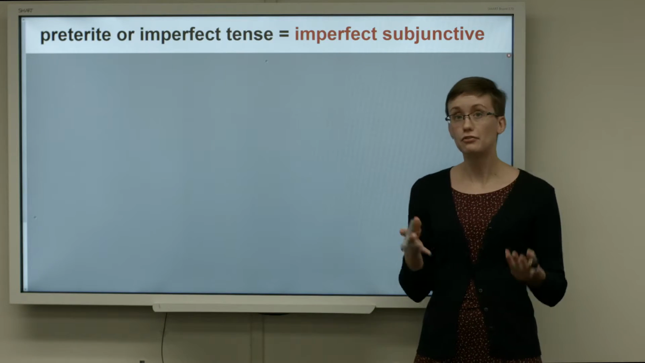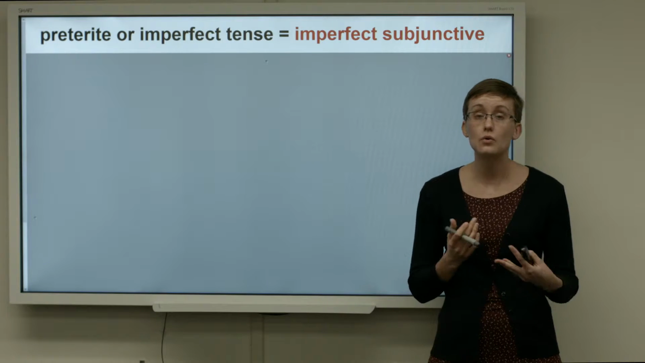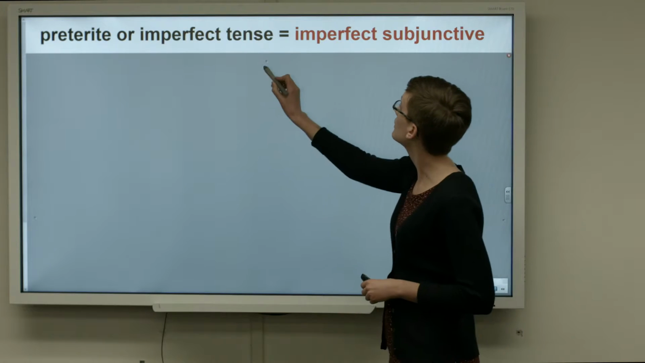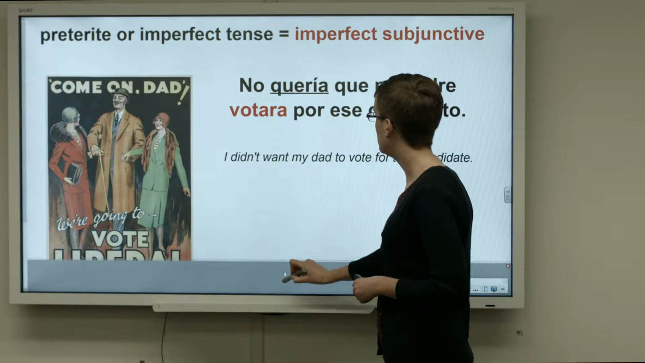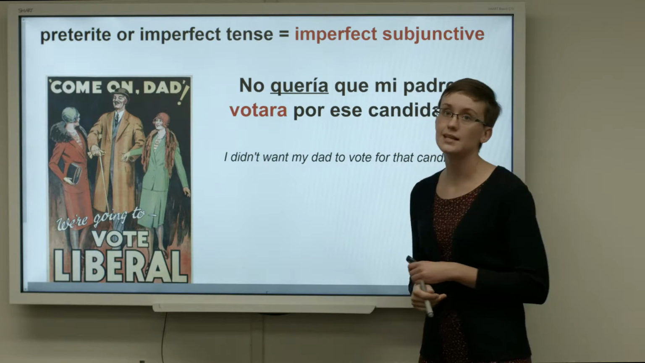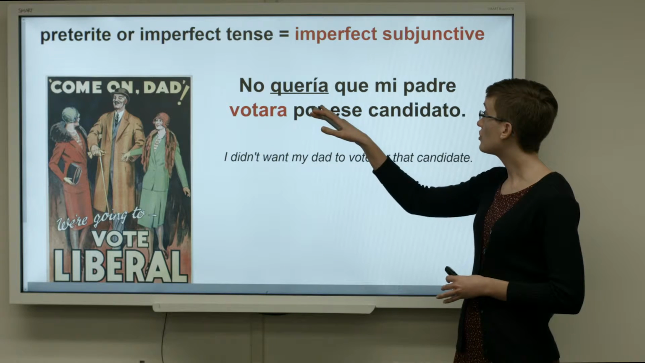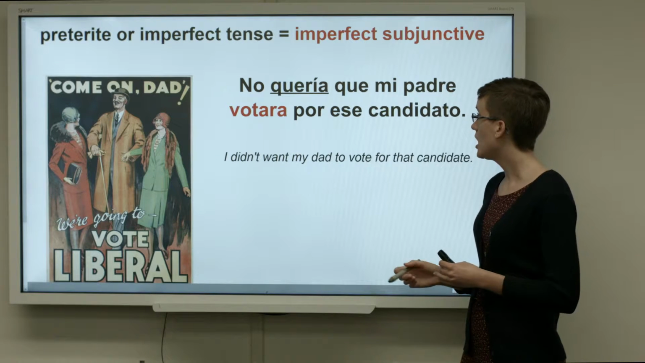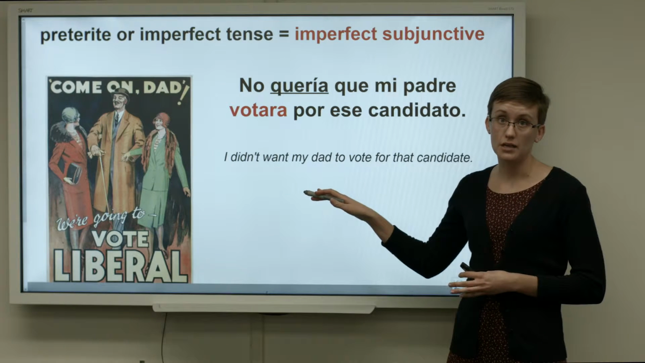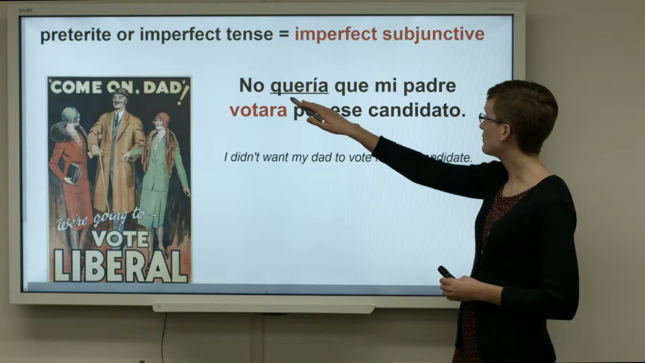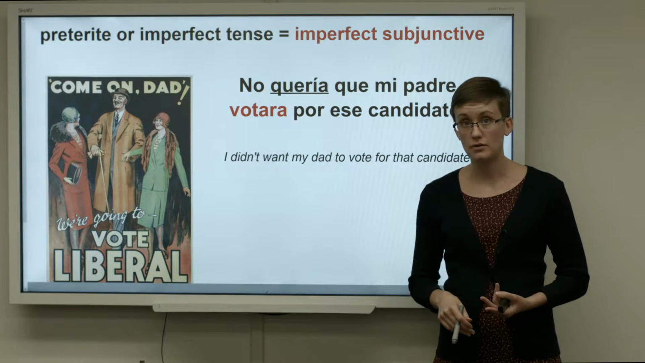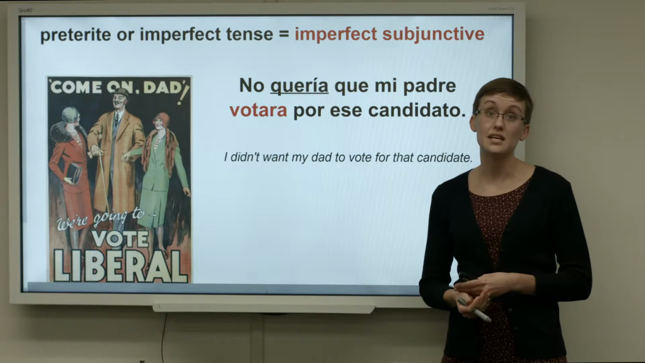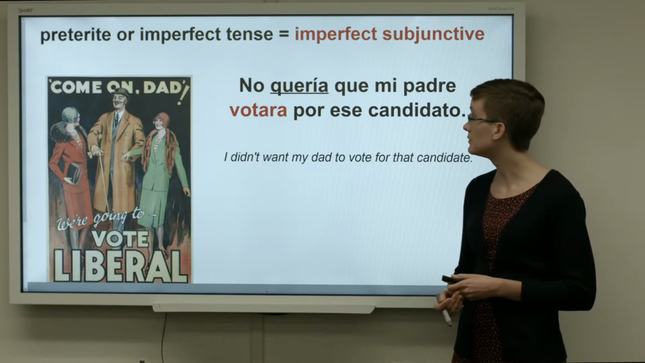However, if our first verb is in the preterite or the imperfect tense, we are going to use the imperfect subjunctive. For example, let's look at that same sentence. No quería que mi padre votara por ese candidato. I didn't want my dad to vote for that candidate. So our verb quería is in the imperfect tense, so our verb votara is going to be an imperfect subjunctive.